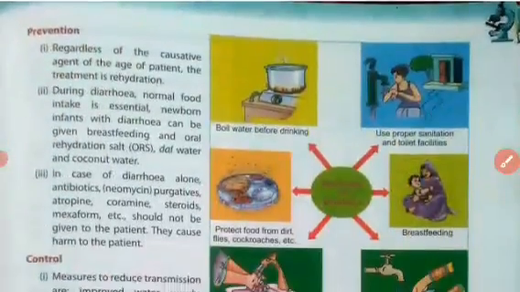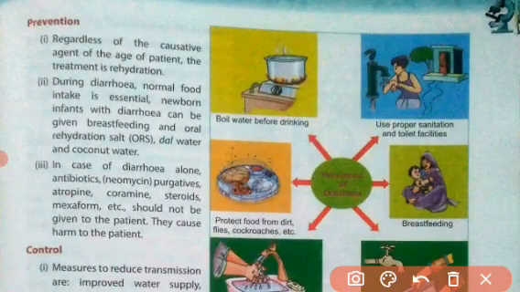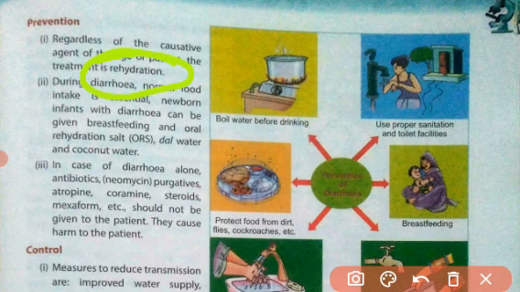Now we will talk about the prevention of diarrhea. How can we prevent diarrhea? Regardless of the causative agent or the age of the patient, the treatment is rehydration. Rehydration is a very useful method to prevent this disease, because in this disease our body water gets lost. So we must take water again and again, take a good amount of water and maintain the quantity of water in our body through rehydration. We should take water from time to time at intervals.